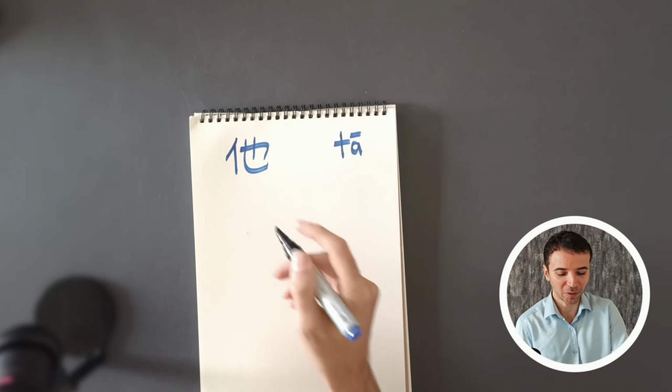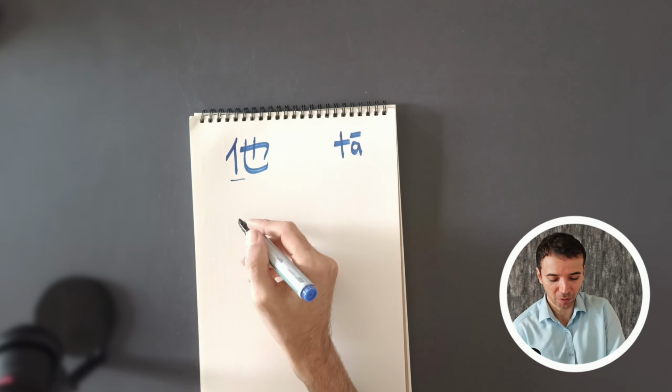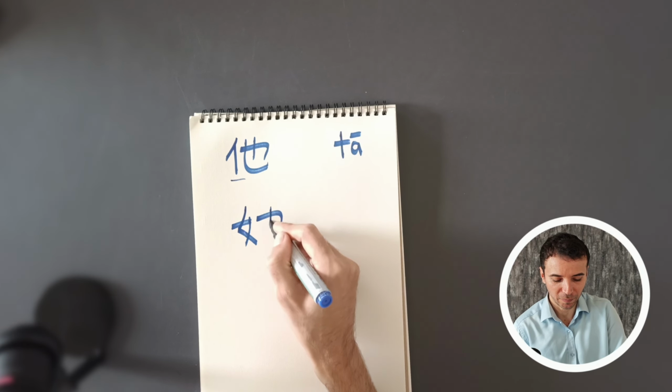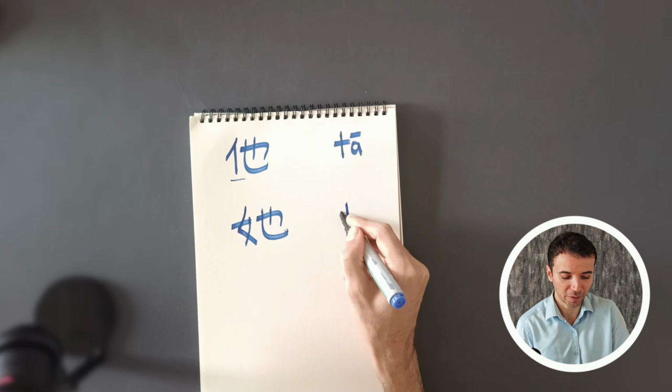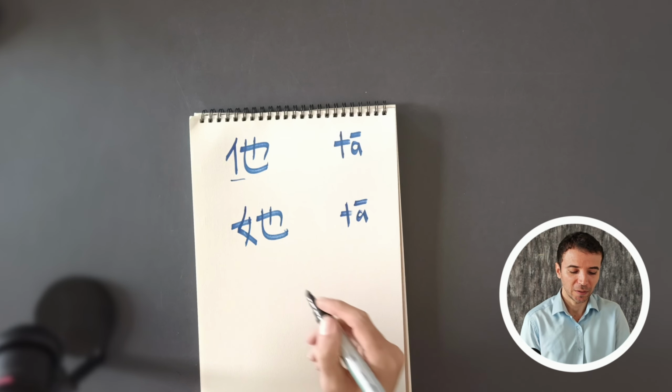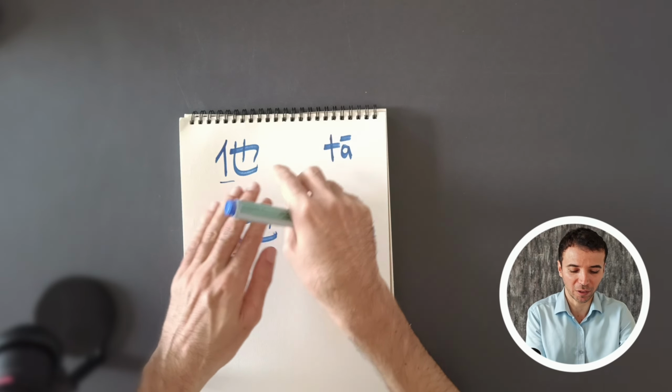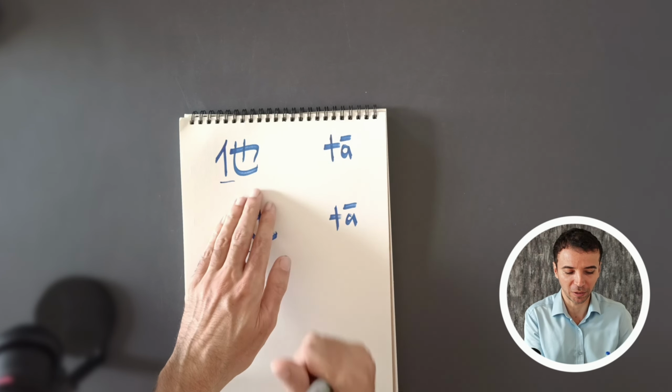But if you want to specifically say she, the sound is the same, but instead of this one, we use this one. Okay, still the same. Ta. So in speech, when you hear ta, it's not clear if it's he or she. But in writing, if you want to specifically say it's she, use this one. But this can also be used for both male and female.